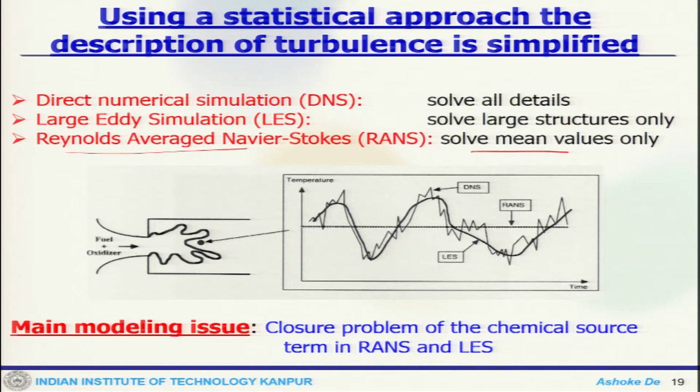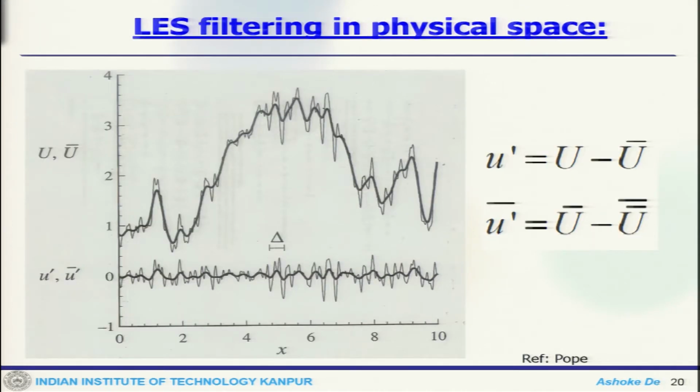So, one of the issues which one may find is the closure problem of this chemical source term in both RANS and LES. As long as we are doing DNS, we resolve all the scales and we solve without any closure or any other assumption, but when you come to LES or RANS, we need some closure. This is typically how a signal is represented, because you have a fluctuating component which can be obtained from the instantaneous component minus the mean value.